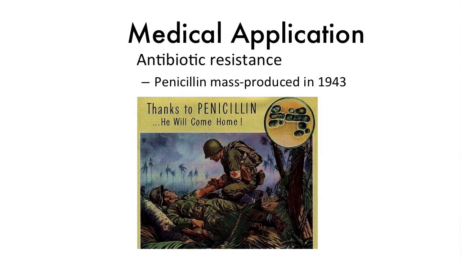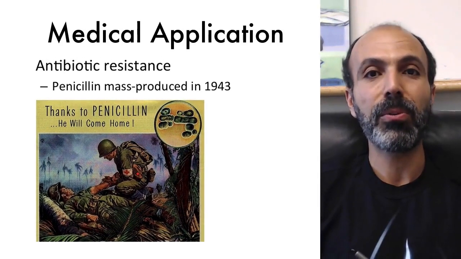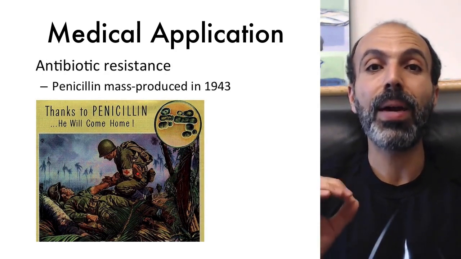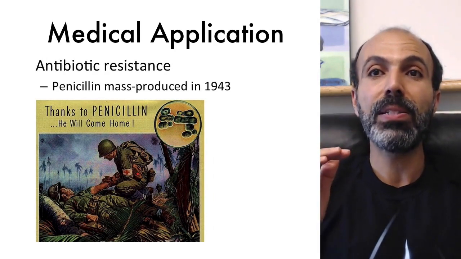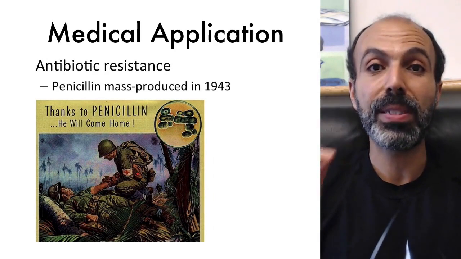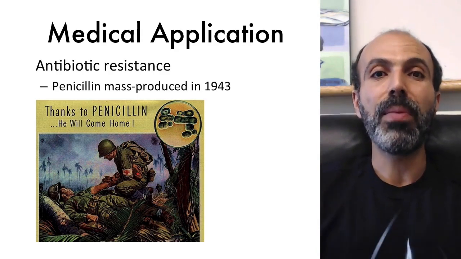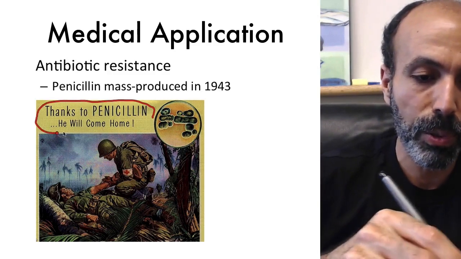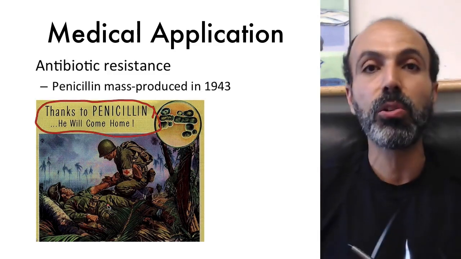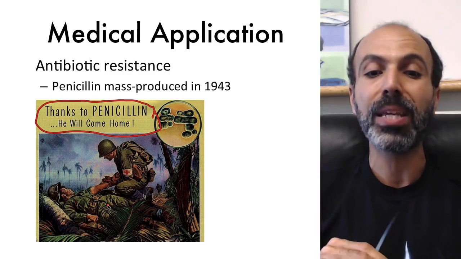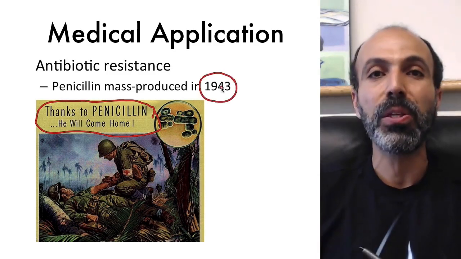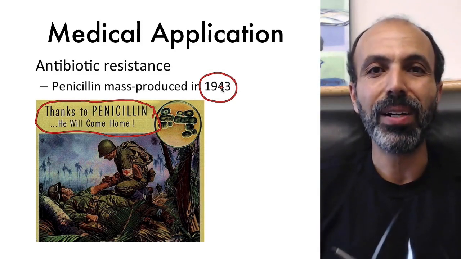So one medical application where we can see the action of evolution by natural selection is in what's happened with antibiotic resistance. Back in the 1920s, penicillin was discovered to be an antibiotic chemical. That basically, by taking penicillin, you could prevent infections from staph bacteria. This was amazing, and the reason this is pushed in this particular slide here is because during World War II, you could say, thanks to penicillin, this injured soldier won't die from staph infections, and he will come home. As a result of this, penicillin was mass-produced first around 1943. It was the wonder drug.